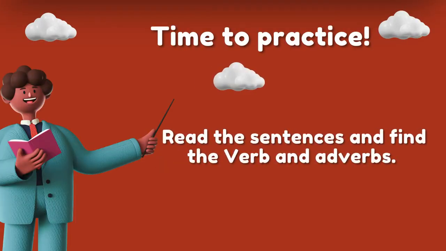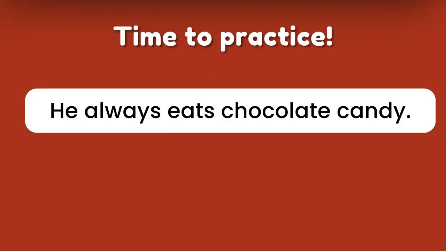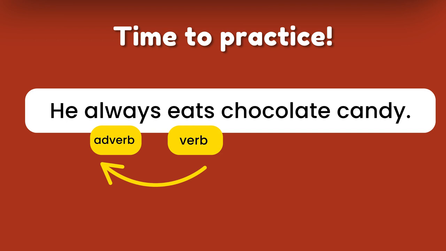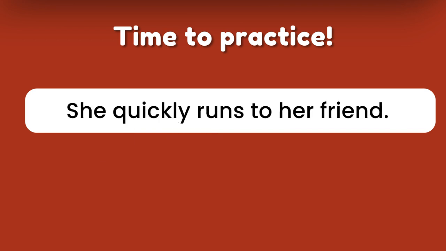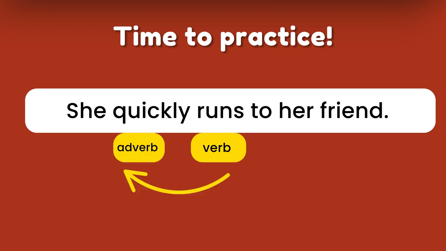Time to practice. Read the sentences and find the verb and adverbs. He always eats chocolate candy. Verb. Eats. Adverb. Always. She quickly runs to her friend. Verb. Runs. Adverb. Quickly.